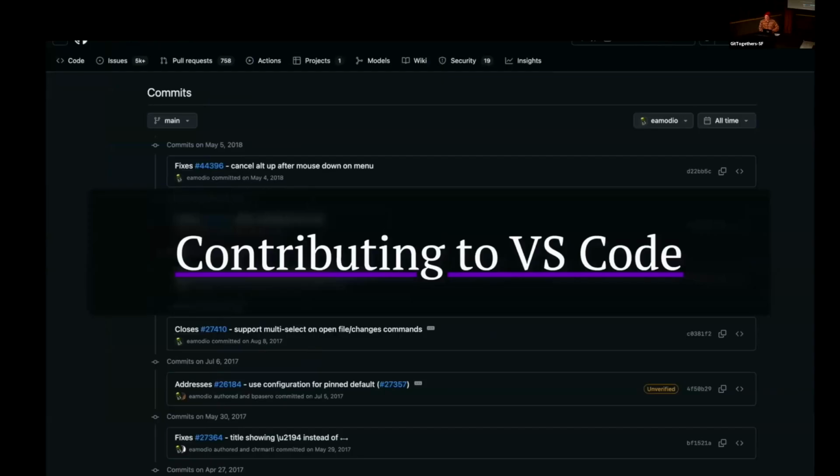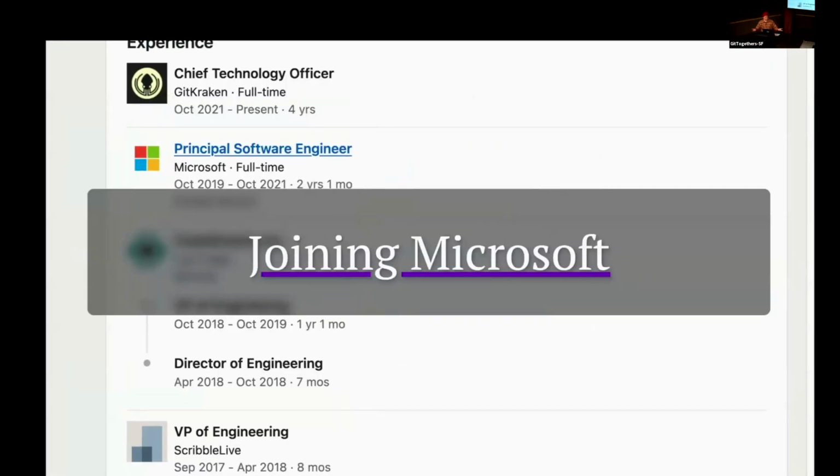So then Eric was making this extension. He was one of the early movers in building extensions for this ecosystem, this marketplace, and he started contributing to VS Code itself because he found bugs in the extension APIs. He found bugs in just VS Code in general. He started contributing enough that they even invited him to Zurich to meet the entire VS Code team. And then finally, he just joined Microsoft because they wanted to get more Git integrations into VS Code. And who better to ask than someone who had built something that was downloaded millions of times? So he joined Microsoft in around 2019 and was there until 2021.